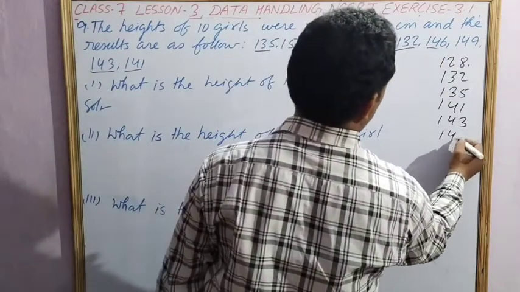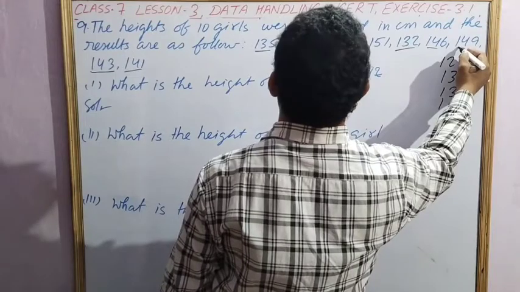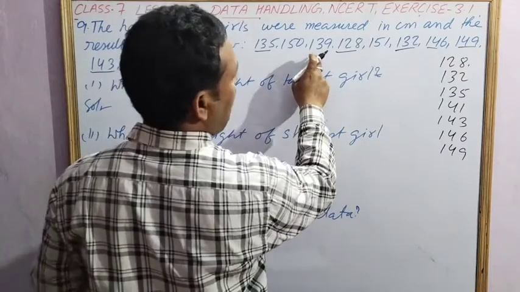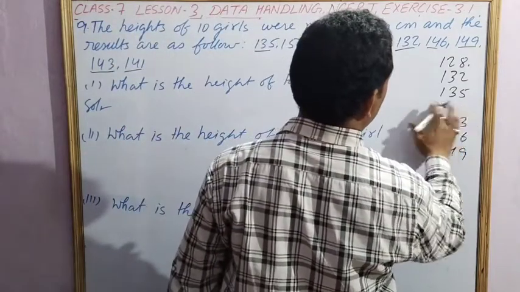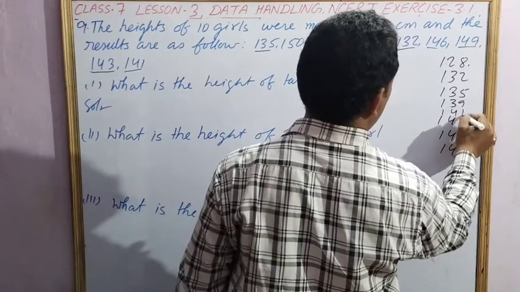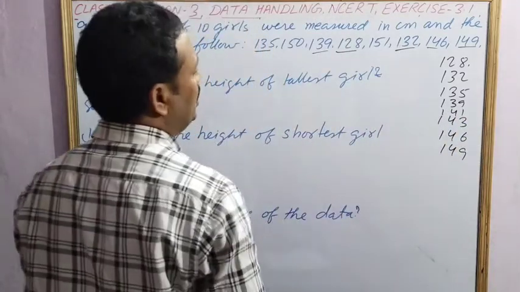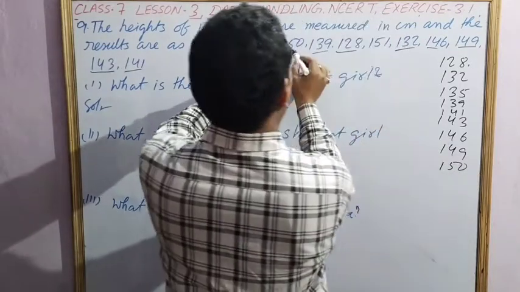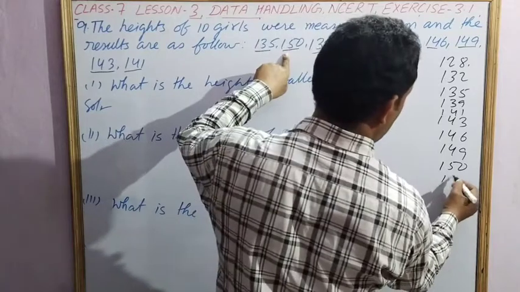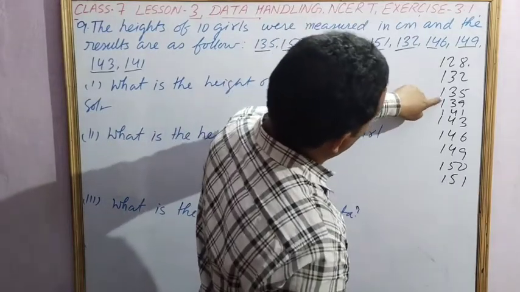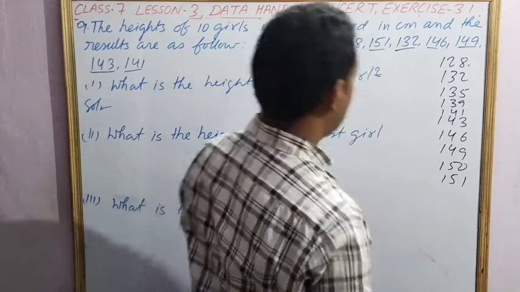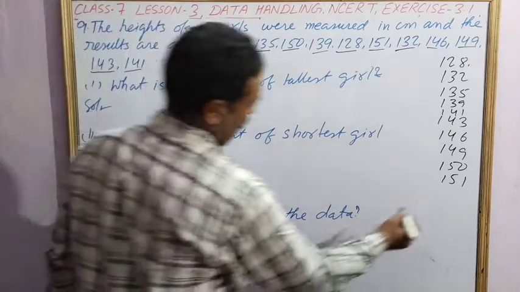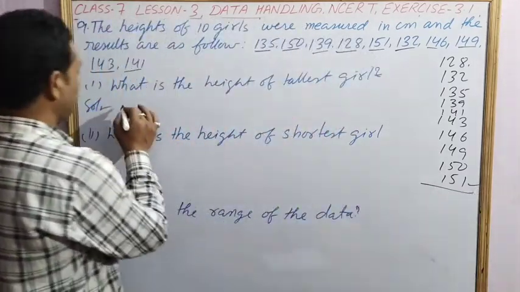After 143 we have 146. After this we have 149. After 149, 139 is left here, so we'll put 139 here, then 141, then 149. We have 150, then we have 151. You can see 1, 2, 3, 4, 5, 6, 7, 8, 9, 10. From here we can easily find the height of the tallest girl. So 151, this one is the tallest girl, right?